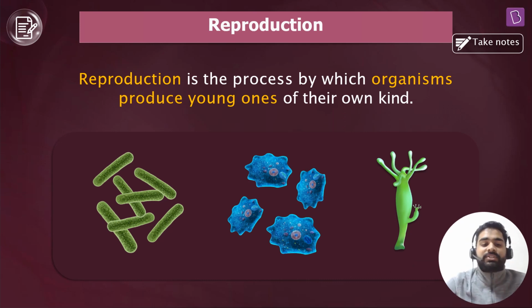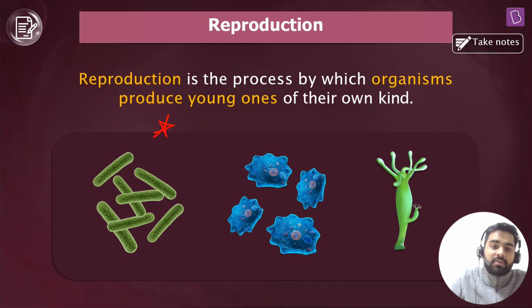Right, everyone? So, reproduction is a very simple biological process by which an organism gives birth to a young one which is of its own kind. Right? It is a very crucial process because it ensures the survival of a particular species on this planet. If we human beings reproduce, then only our generations will come, or it belongs to any other category of animal or plants. So reproduction ensures the continuation of species.